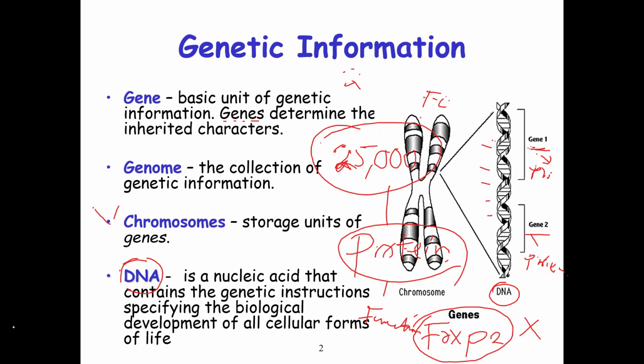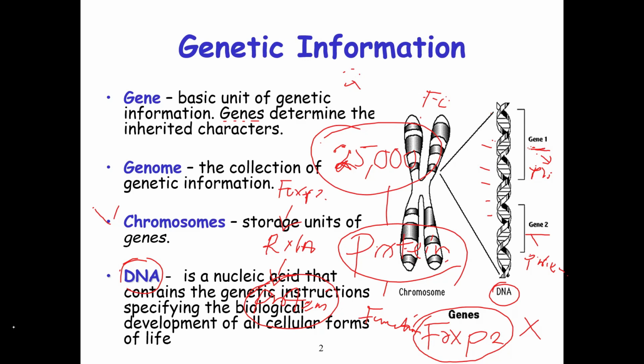This FOXP2 gene from the DNA will be converted into RNA, and then from the RNA, it will produce a protein. And of course, once the protein is produced, it means that we will talk. So the more of this protein is produced from this DNA, the more we talk. And the less of this protein is produced, the less we talk. So that is the inheritance.